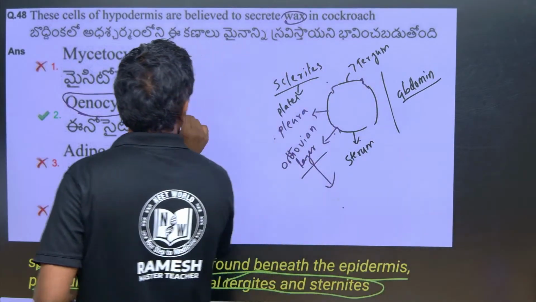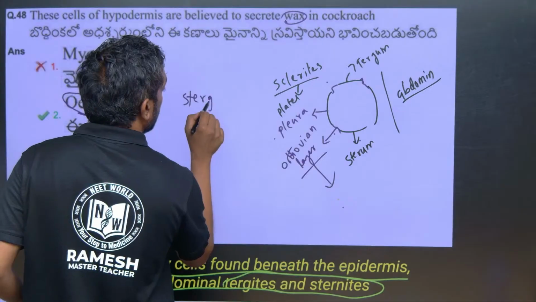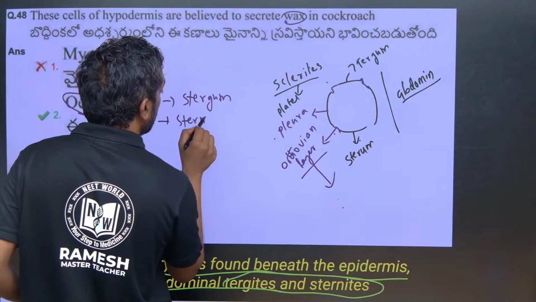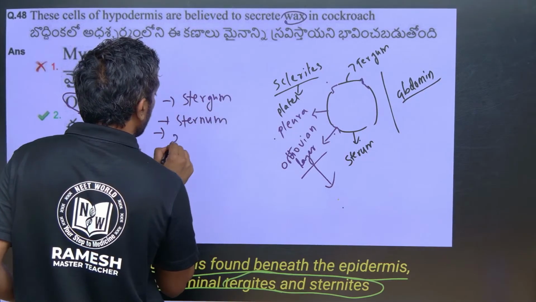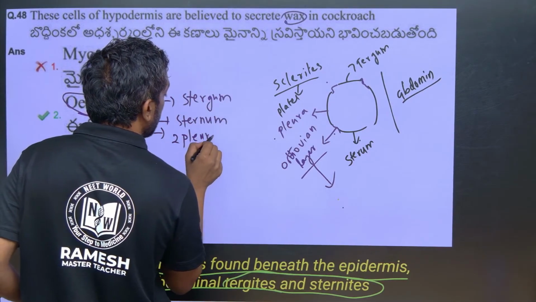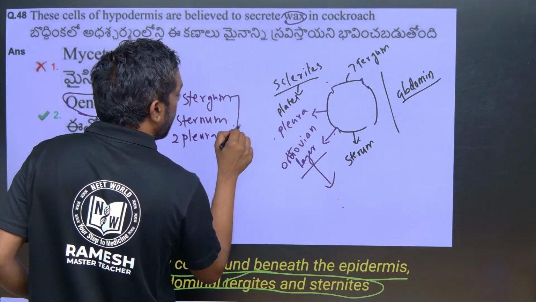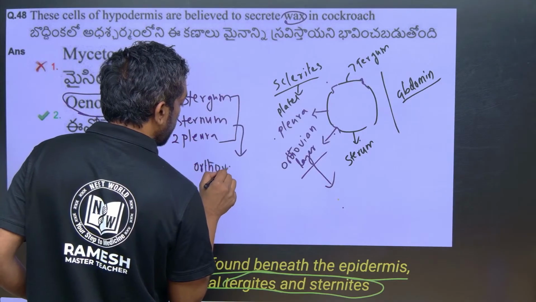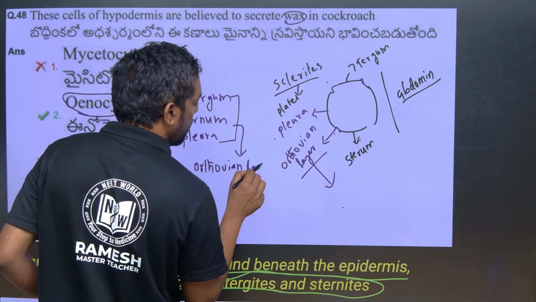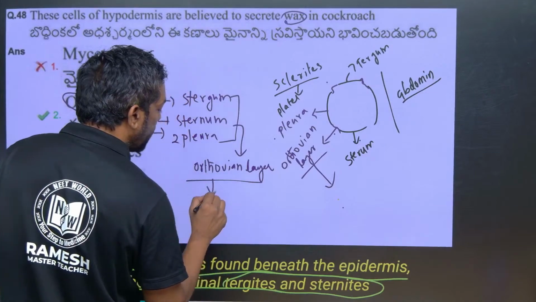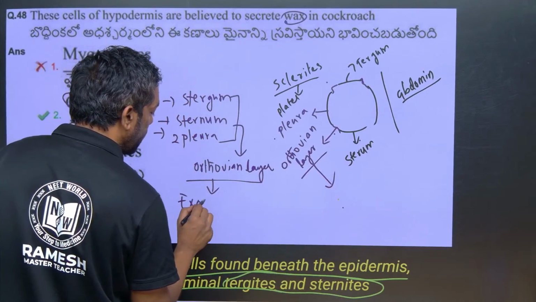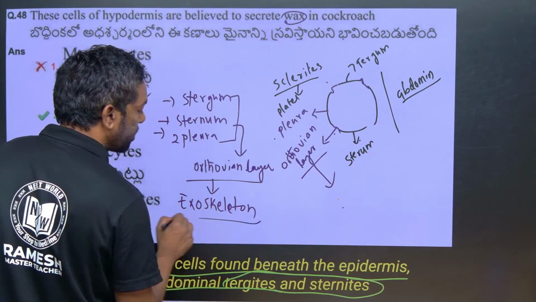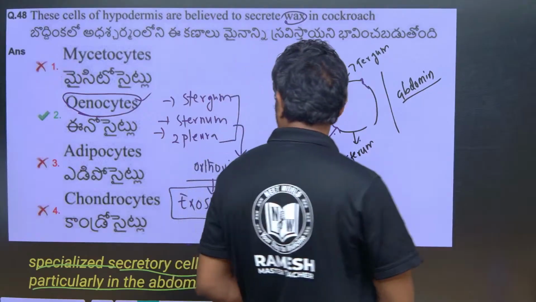So tergum and sternum, two pleura, connected by the arthrodial layer, called the exoskeleton in the cockroach.